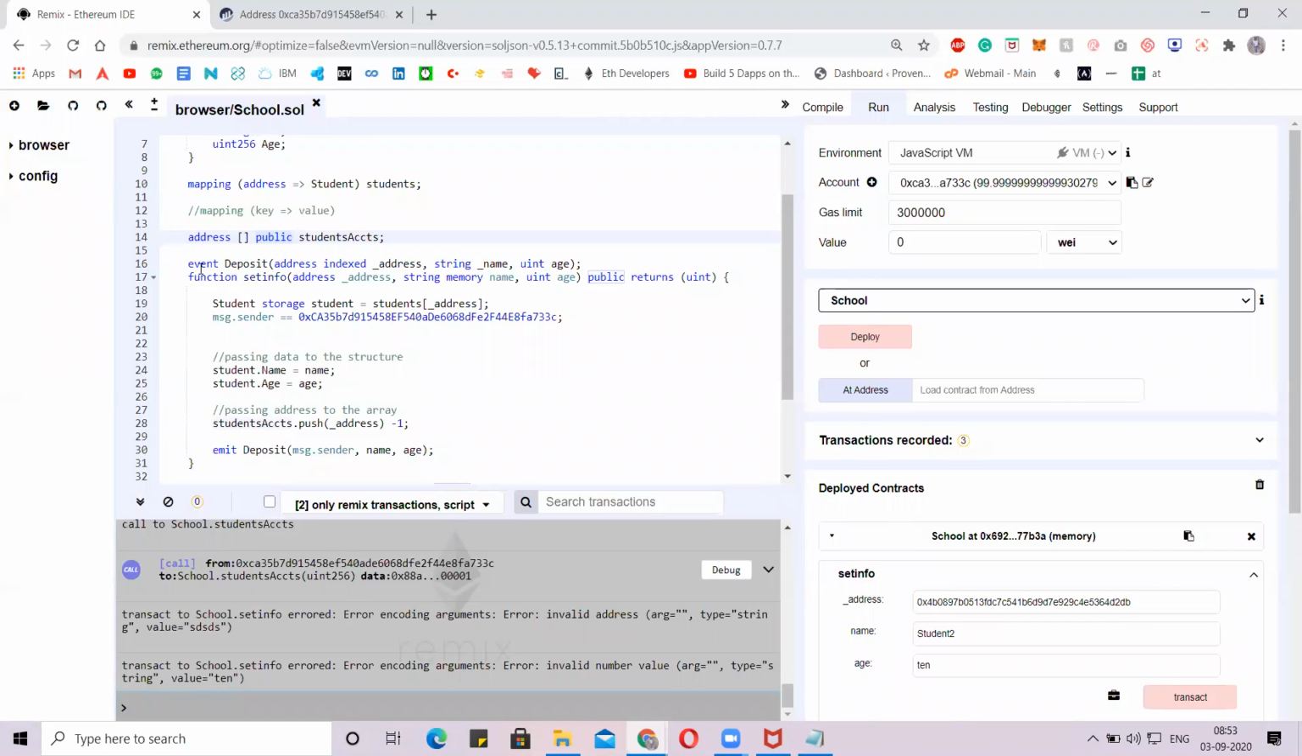Now we are in the event. What does the event do? Event and emit are parameters, arguments which are passed and only called after the contract.